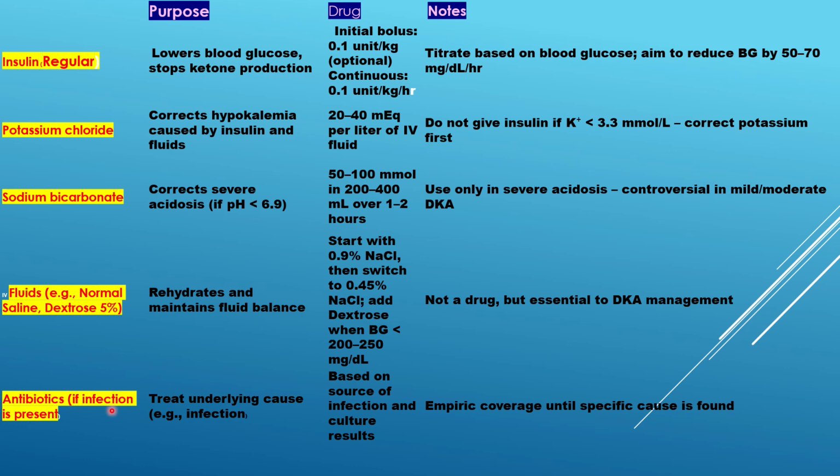Then we can give antibiotics if infection is present. If the diabetic ketoacidosis occurs secondary to an infection, then we can give antibiotics and treat the underlying cause, that is infection. We base this on the sources of infection and culture results. Empiric coverage is given until the specific cause is found. The culture result will take 1 to 2 to 3 days, so we can start an antibiotic in order to reduce the effect. So these are all the pharmacological management of diabetic ketoacidosis.